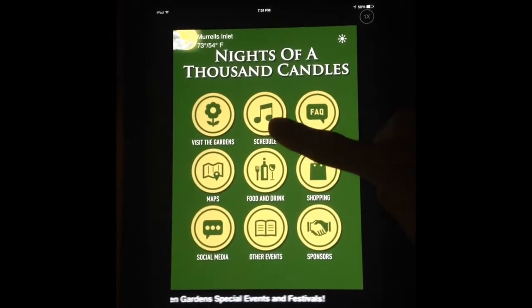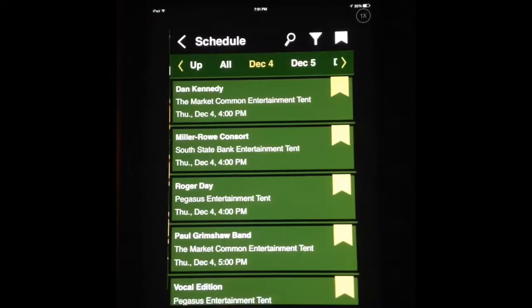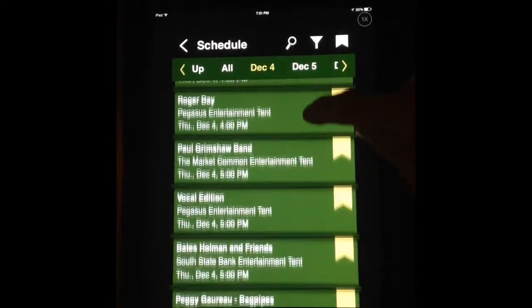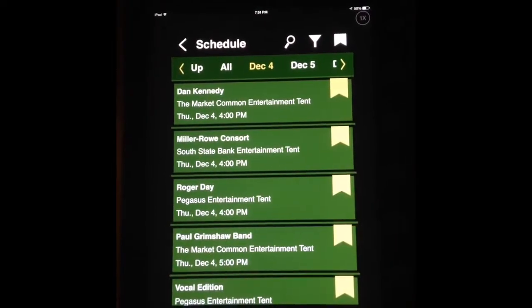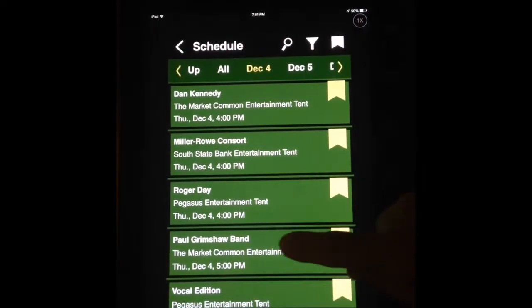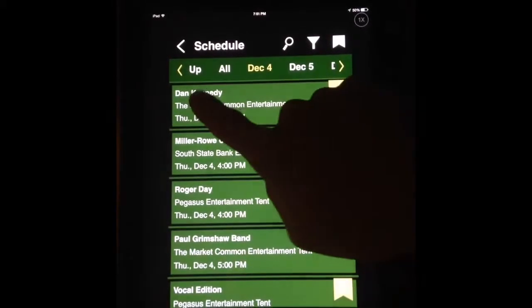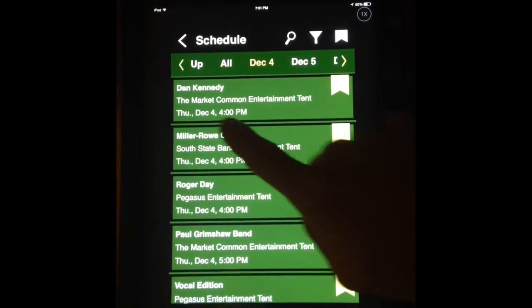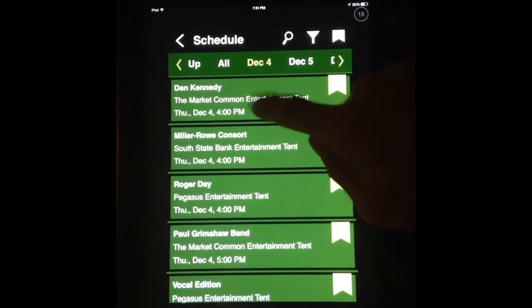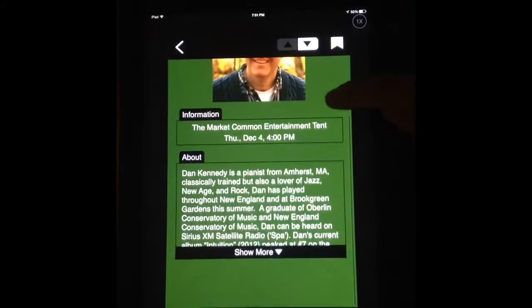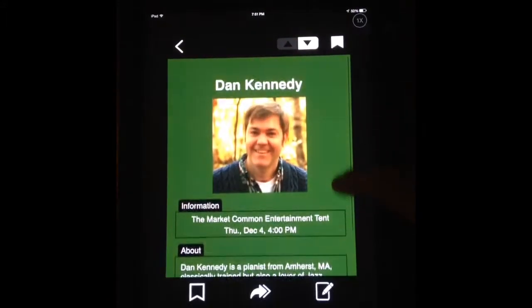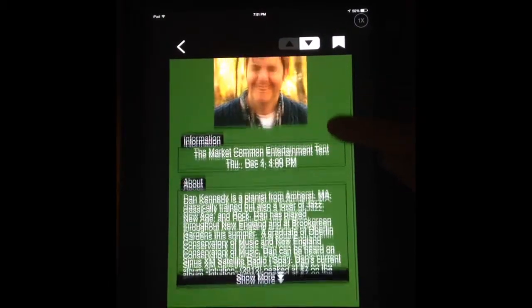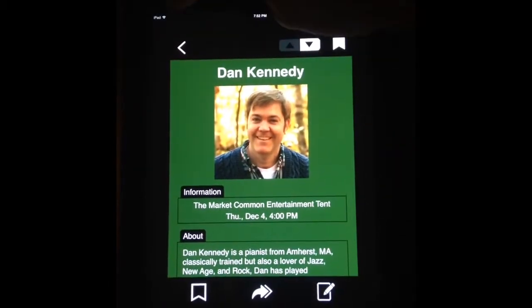Today we're going to talk about the schedule. So if you click on that real quick, you'll see a list of all the events with artists listed here. You'll find the artist, where they're playing, the date, and the time. And then once you click on the link, you can find out a little bit more information about the artist, what kind of music they play, and where they're going to be playing.